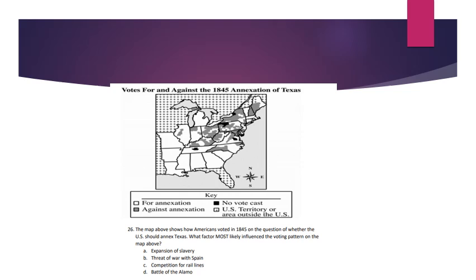A. Expansion of slavery. B. Threat of war with Spain. C. Competition for rail lines. D. Battle of the Alamo.